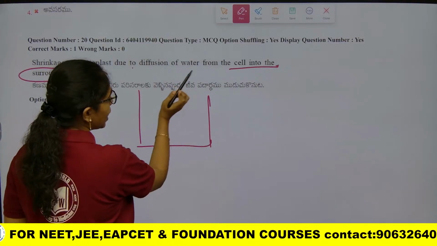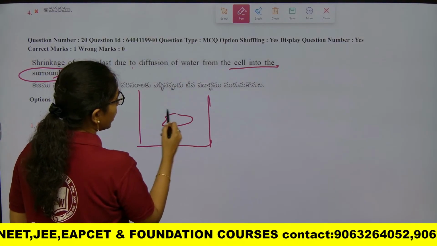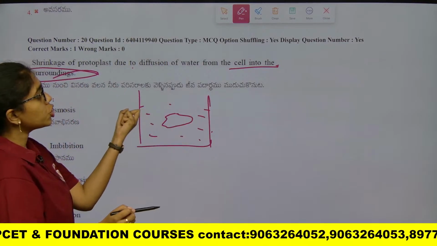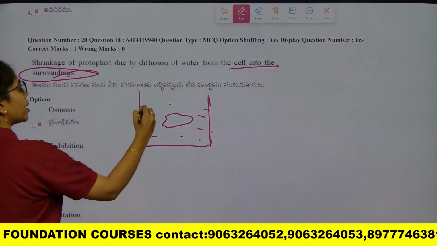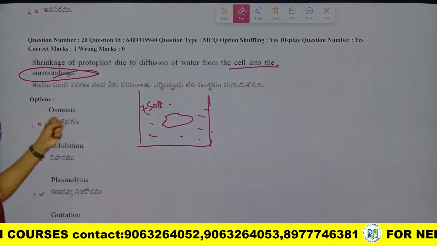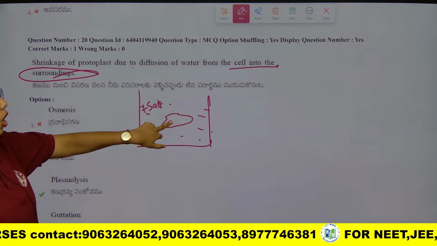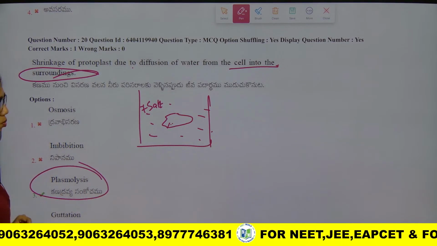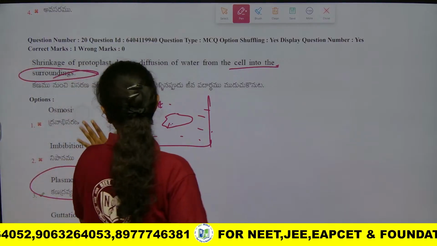When you place a grape in water containing some salt, a hypertonic solution, the plasmolysis, shrinkage of protoplast, occurs inside the cell. Okay, this is explained under plasmolysis. Let us also look into the other 3 processes.